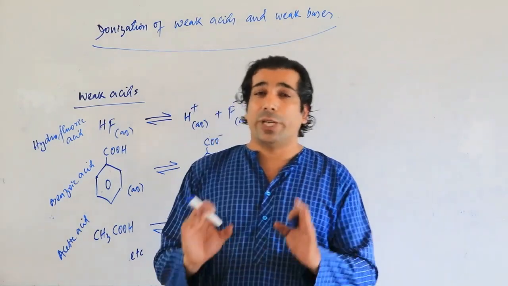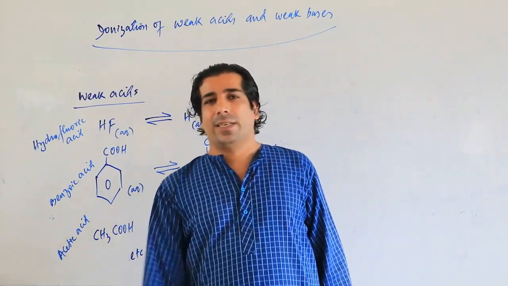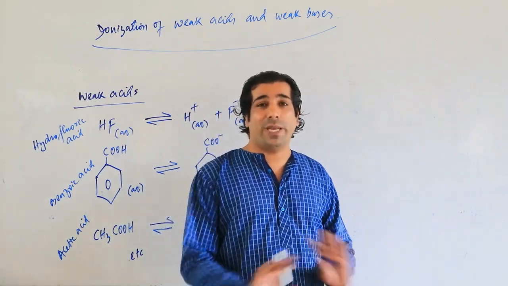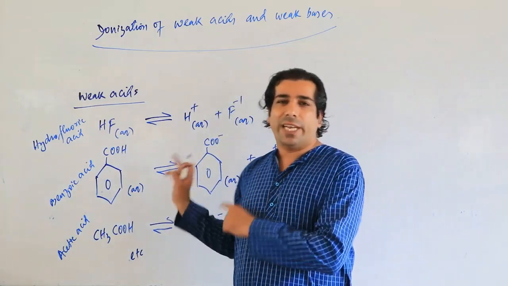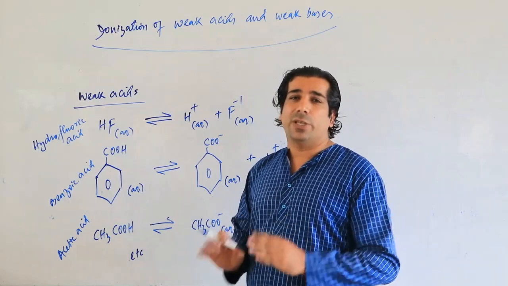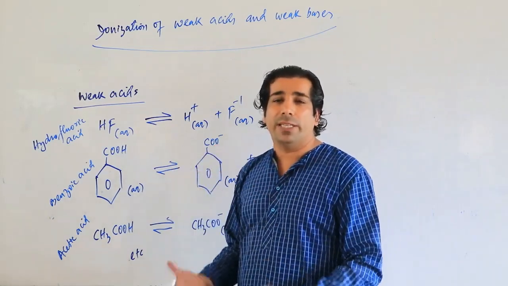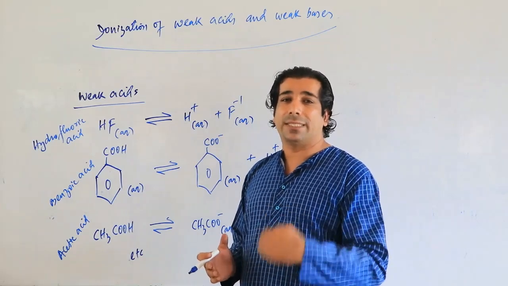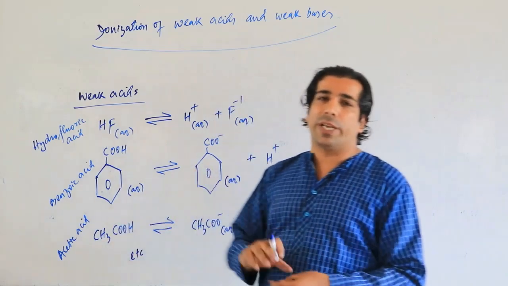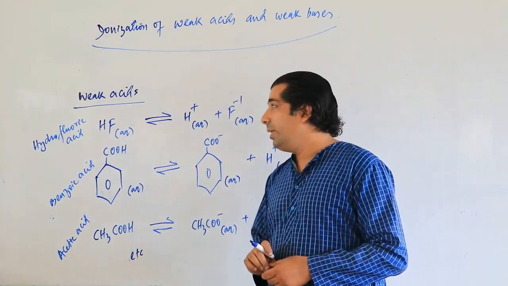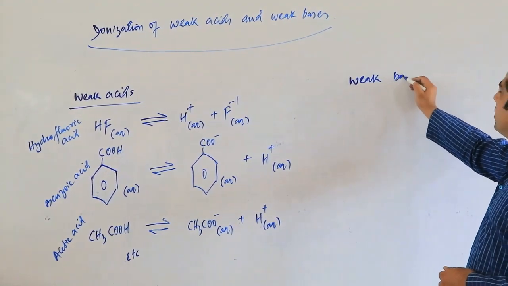At the saturation point, equilibrium will be established. But in strong acids, it's not possible at all. Or strong bases, equilibrium is not possible. Equilibrium is only possible in weak acids and weak bases because they do not dissociate completely. When they do not dissociate completely, they reach the saturation point. At saturation point, the rate of forward process becomes equal to rate of backward process. Please remember this.